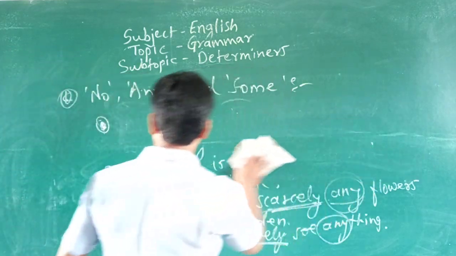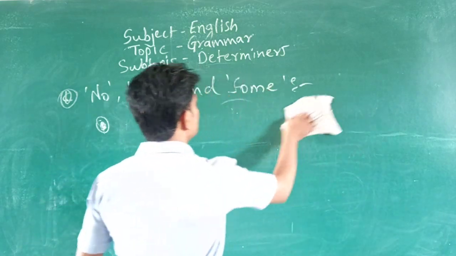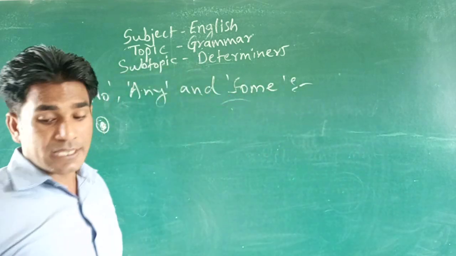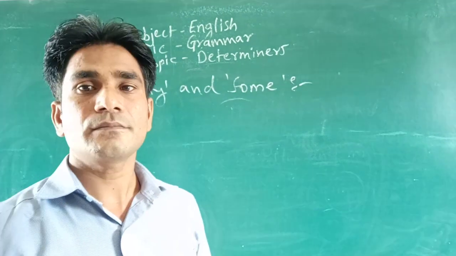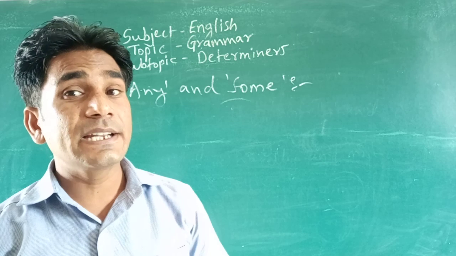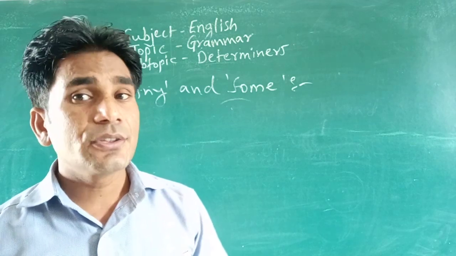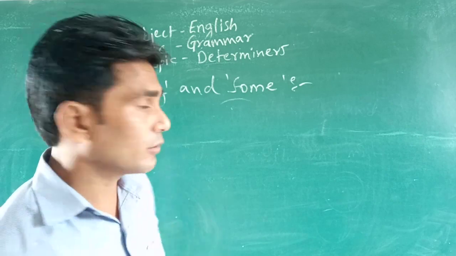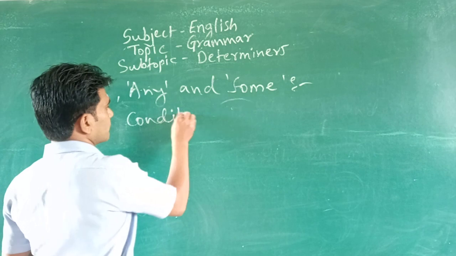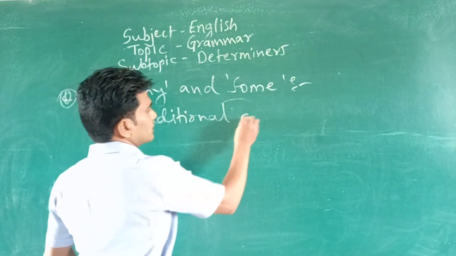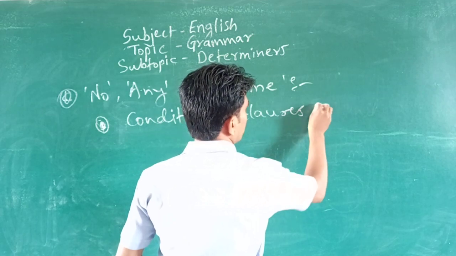After that, in conditional sentences, with if in conditional sentence. So as I told you, in conditional clauses or conditional sentences, we use any. Okay, look at the next one, use of any in conditional clauses of if.